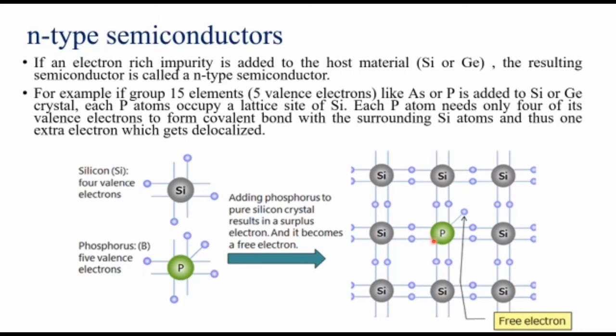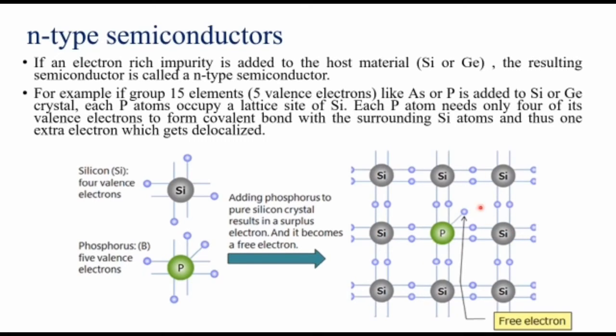So when you are replacing the silicon with phosphorus, phosphorus is having, you see here, 1, 2, 3, 4, and this is the 5th electron. But silicon is having only 4 electrons. So each phosphorus atom needs only 4 of its valence electrons to form covalent bonds with the surrounding silicon atoms. So for the tetrahedral arrangement, phosphorus needs only 4 electrons. So 1 electron is free. So this electron will get delocalized in this crystal lattice.